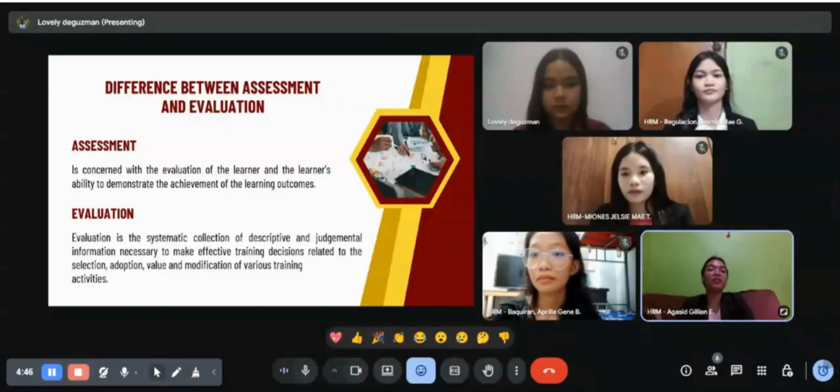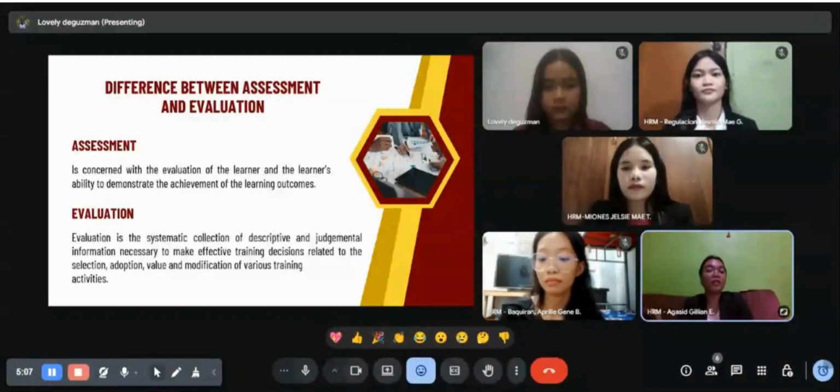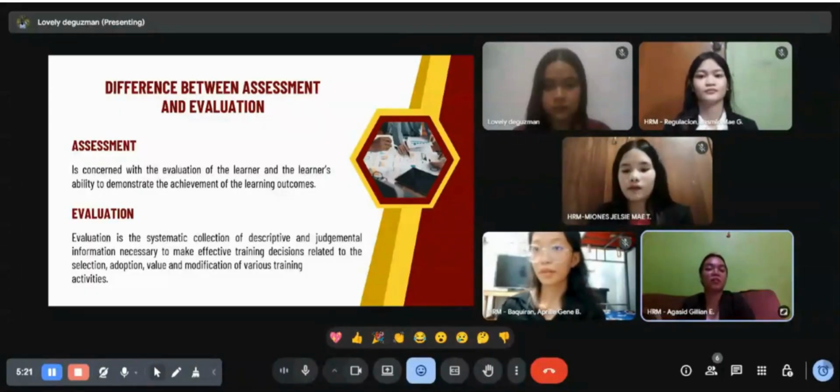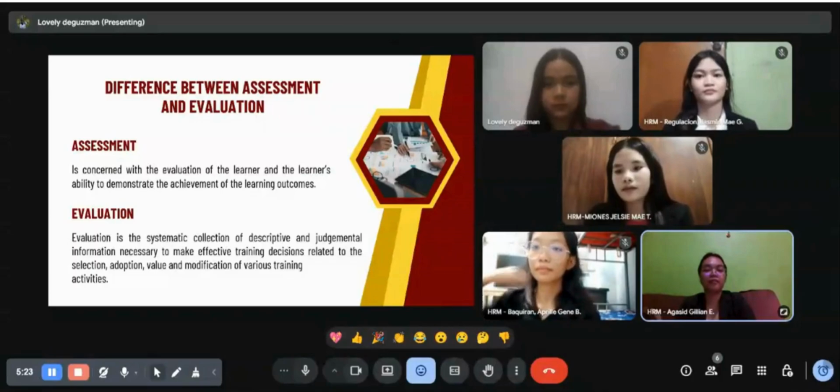As for evaluation, it is a broader, more strategic process. It uses the data from the assessment along with other critical information to make a judgment about the overall value and effectiveness of the entire training program. Its purpose is to answer the question, was this training program a worthwhile investment for the organization? So evaluation is not just about individual performance, but also about making informed decisions.